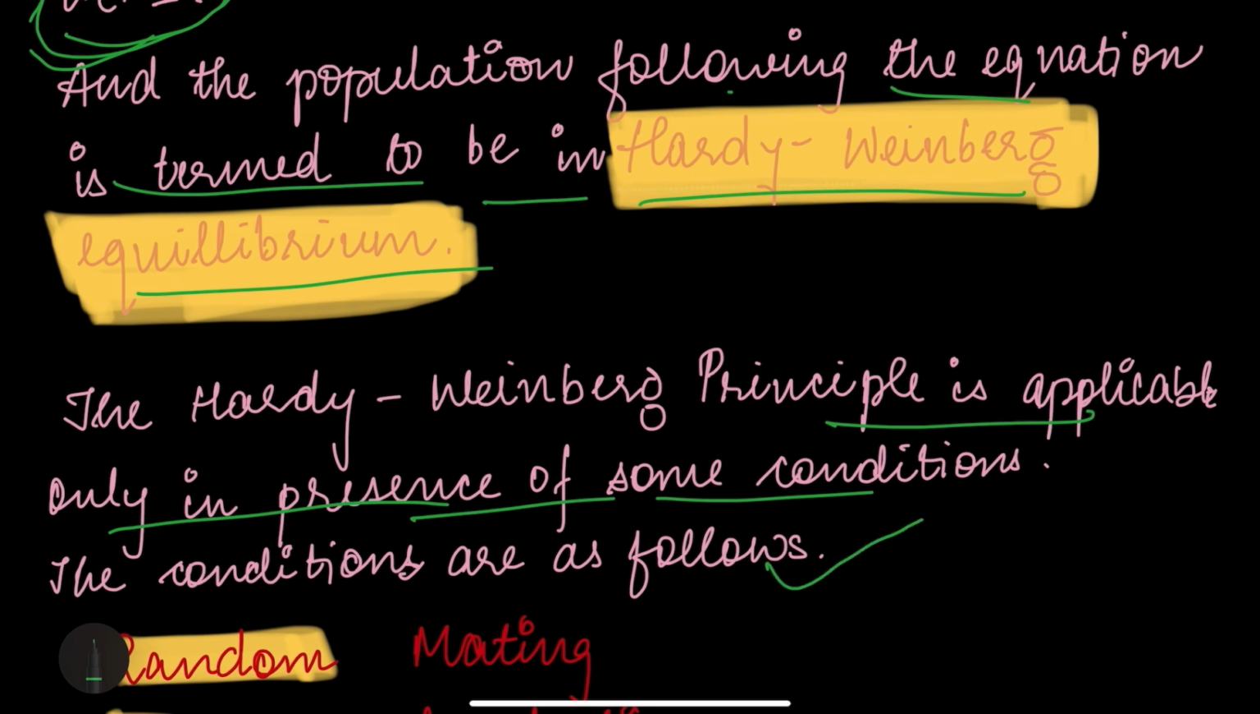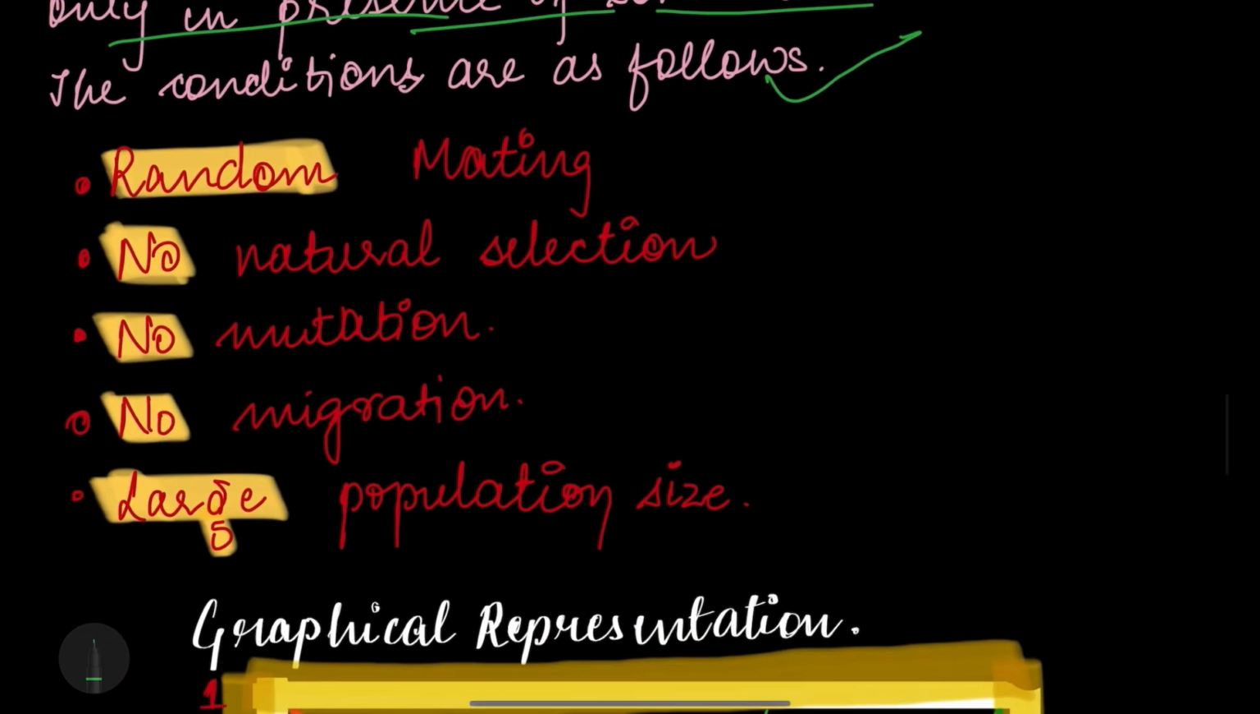The conditions are as follows. Random meeting. Why random meeting? Because if non-random meeting. What is non-random meeting? Non-random means that a particular trait, say for example, a person with red hair is crossed with a person with black hair. So here we can see only two types.